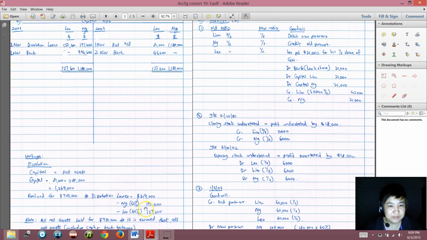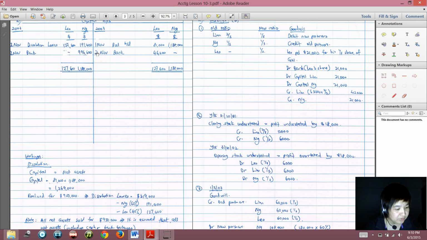So 319,000 times 60% is 191,400, it's a loss, so it will be debited. This is the share of the loss, and Leo's share is 127,600. Okay, 127,600.